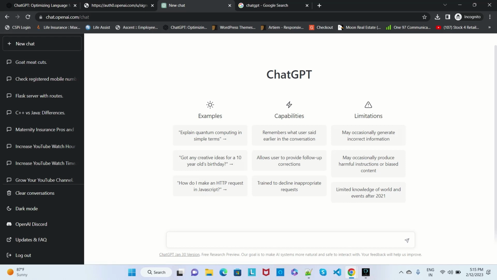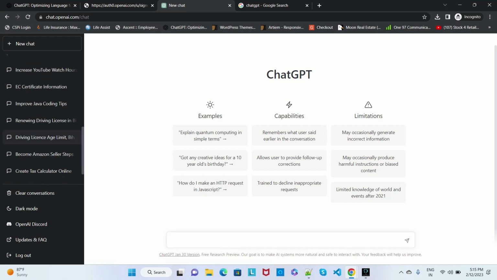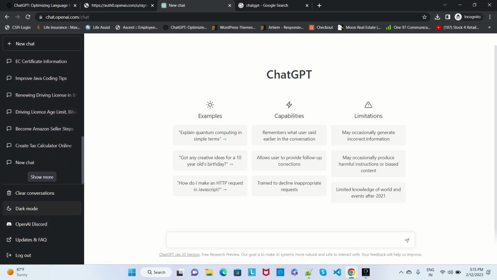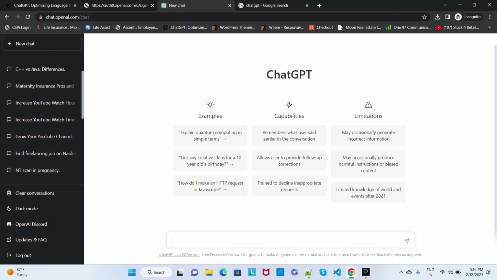ChatGPT has all the history which I have searched before, and here we can clear the conversations if you want. This is the mode we can change, like light and dark, or maybe some different type of mode if you want. You can check the FAQ and open Discord. Here we can log out, and these are all the examples. So in ChatGPT you can find anything.